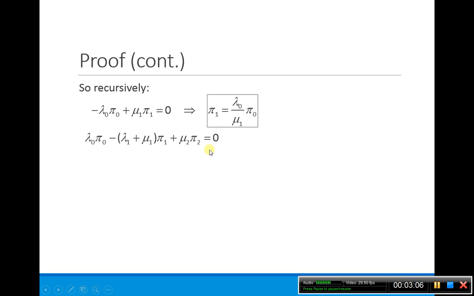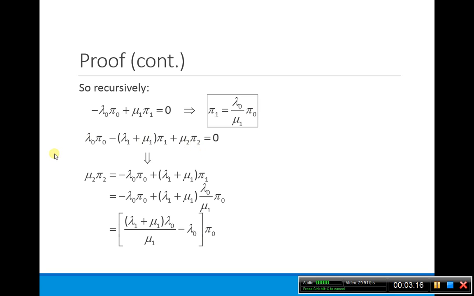So again, now we're going to solve for pi 2. We want to set pi 2 equal to something, and we want to have only pi 0 on the right-hand side. So the way that we can do this is, here's our equation, so just put this mu 2 pi 2 on one side, everything else on the other side. And then for pi 1, substitute in what we already know. We can do a little rearranging here, take out our pi 0. So we have this term minus our lambda 0.